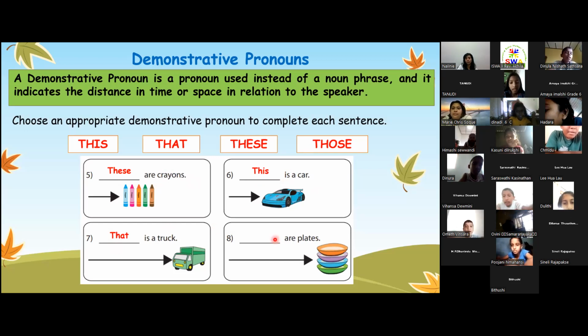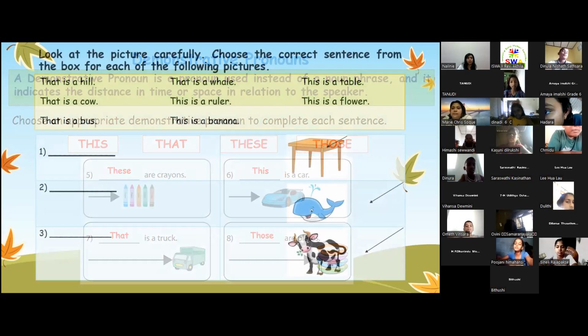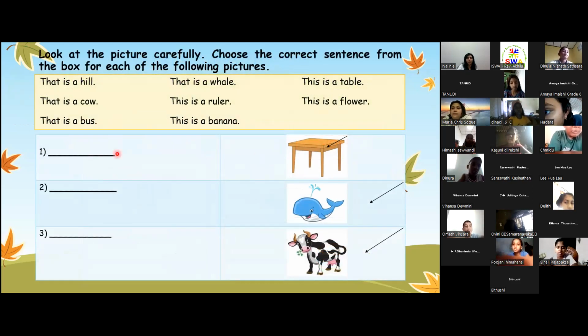Yes. Okay. Please read these sentences, children. These are crayons. This is a car. Very good. Excellent, children. Okay, let's do a few more exercises, okay? Please read these sentences. That is a hill. That is a well.